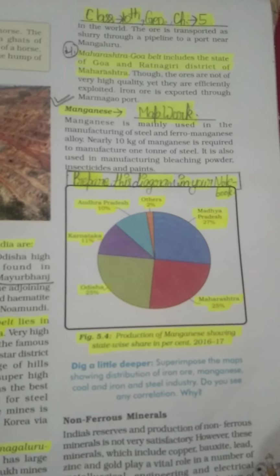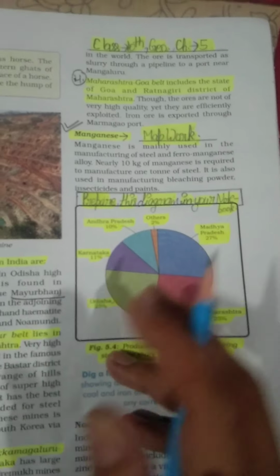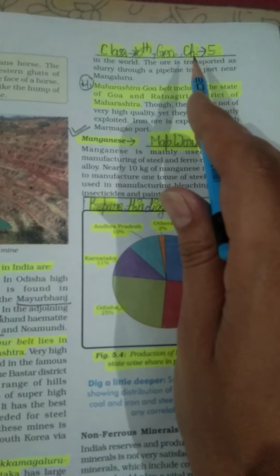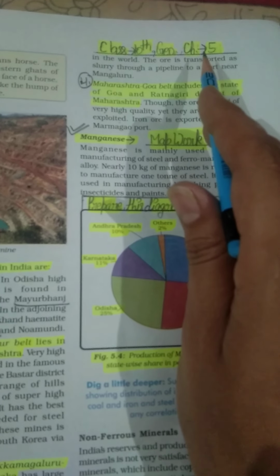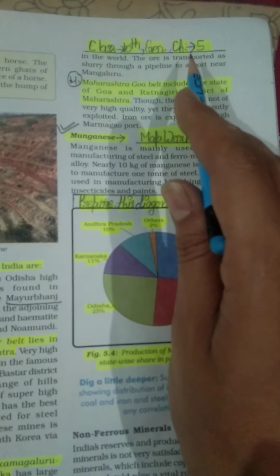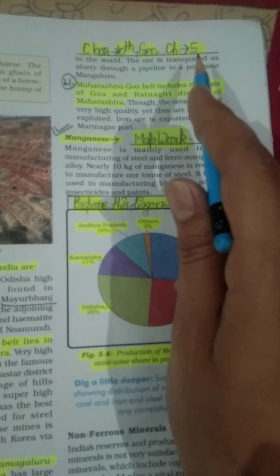Good morning, students. As you all know, we are continuing with our chapter number 5 in geography, which is related to minerals. I have told you that we have to do map skill of this chapter, so we are continuing with our map skill.